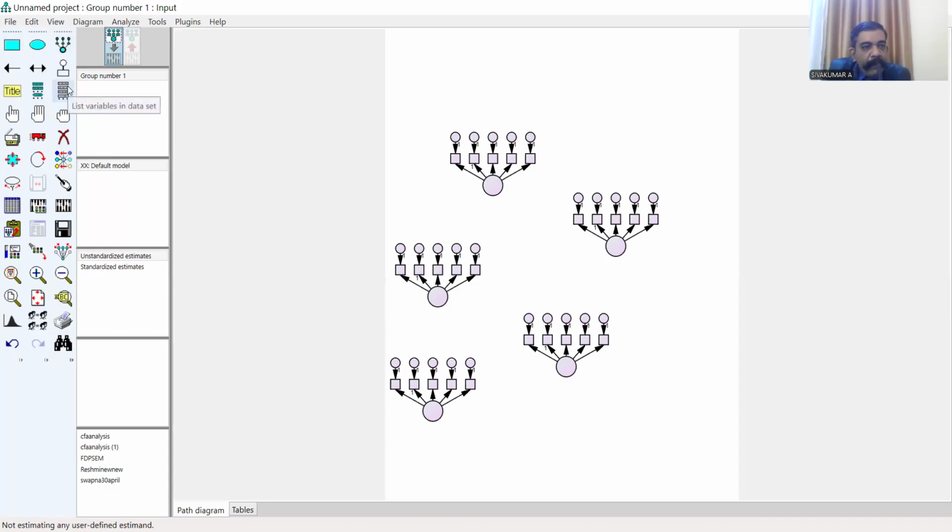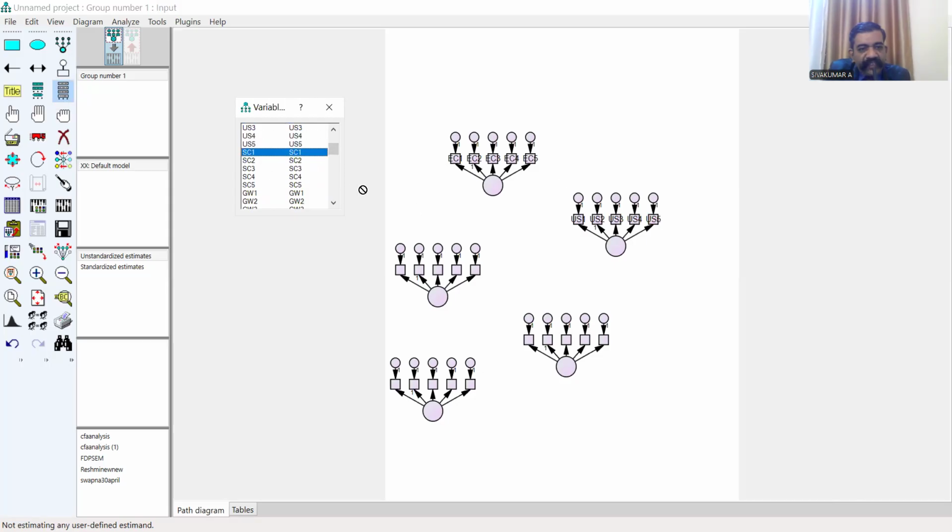This is the variable menu, the list of variables in the data set. Click on it. First EC1, then EC2, EC3, EC4, EC5. Then second, US1, US2, US3, US4, US5.